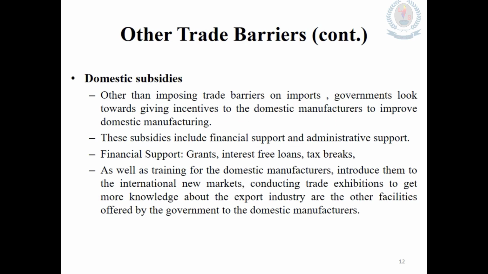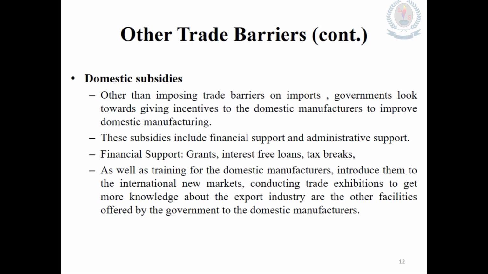Under the topic of other trade barriers, we can also discuss domestic subsidies. You all know what is meant by subsidies. Subsidies are the grants given by the government, or the support extended by the government, to domestic manufacturers. We have to think about why the government is promoting domestic manufacturers. Why are they giving grants to them? Because they want to protect them and develop them, and the government wants to create an entire market with the domestic manufacturers' goods and services.